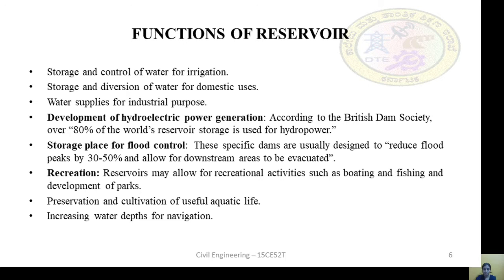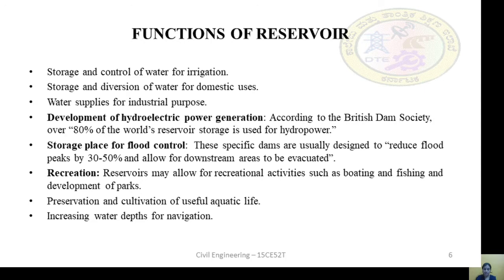Storage and control of water for irrigation. Storage and diversion of water for domestic uses. Next, water supply for industries. Development of hydroelectric generation. Storage place for flood control.